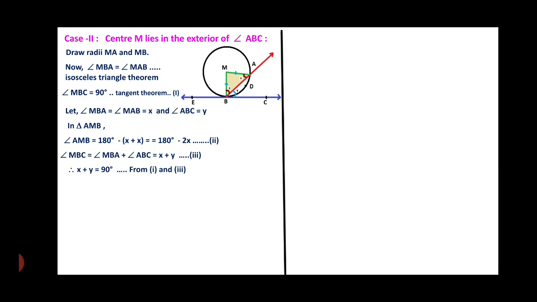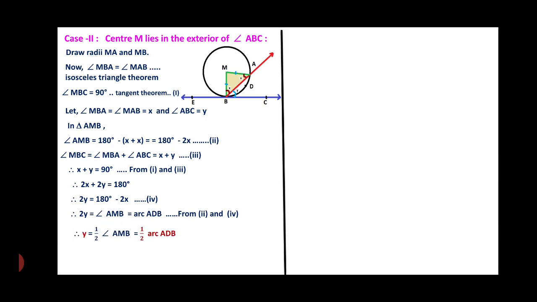But here MBC is 90, so x plus y is equal to 90. Therefore 2x plus 2y is 180. Therefore we can write 2y is equal to 180 minus 2x, statement number 4. So from 2 and 4 we can write 2y is equal to angle AMB, which is equal to the measure of arc ADB. Therefore, you can write y is nothing but half of angle AMB, which is equal to half of arc ADB. But y is angle ABC only, therefore we can write angle ABC is equal to half of the measure of arc ADB.